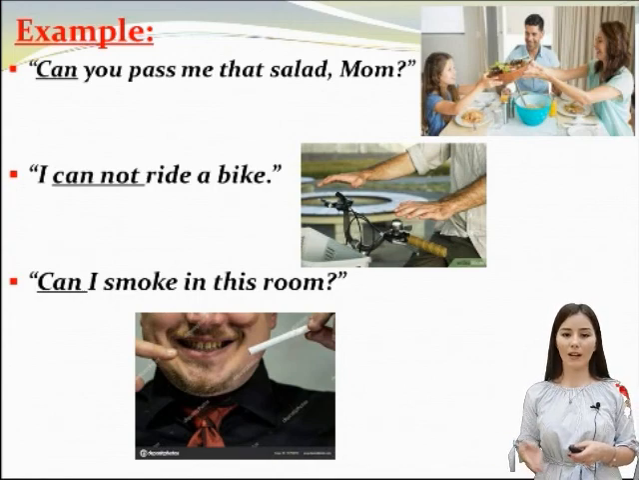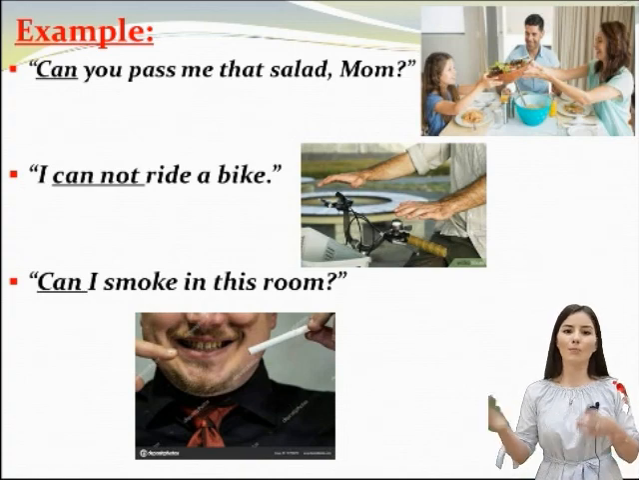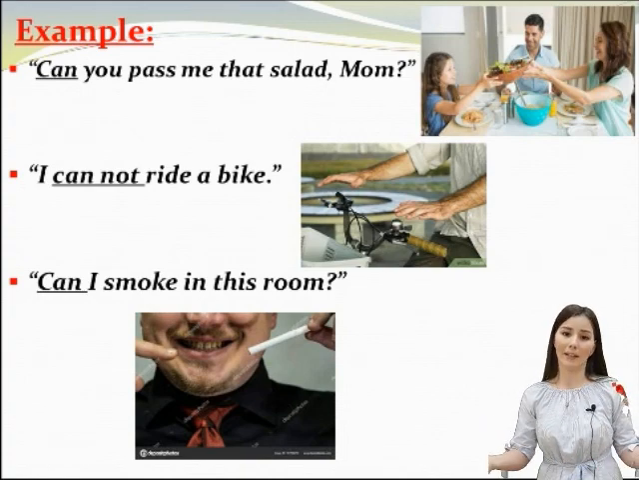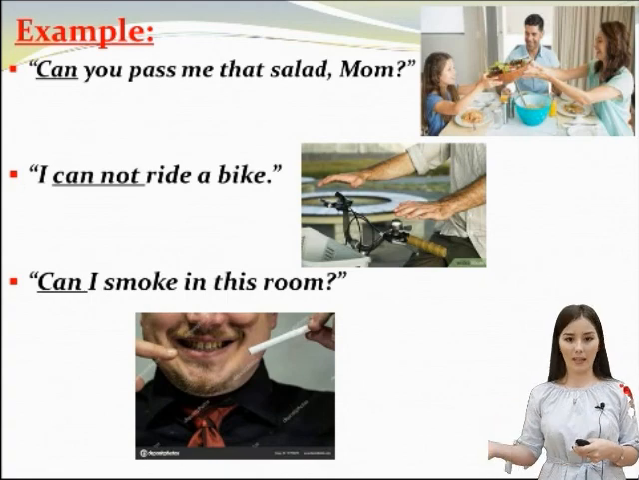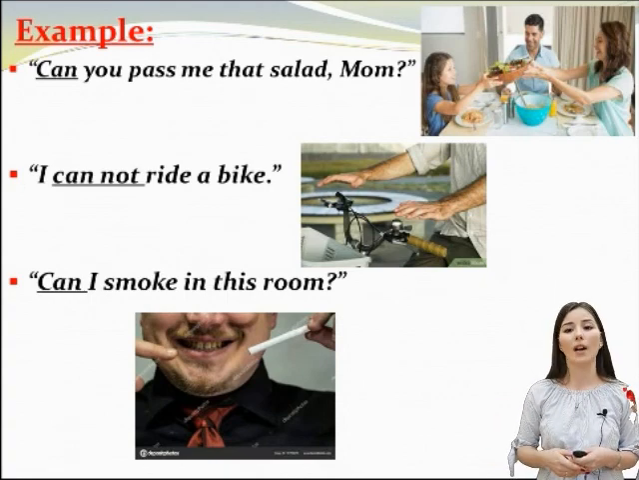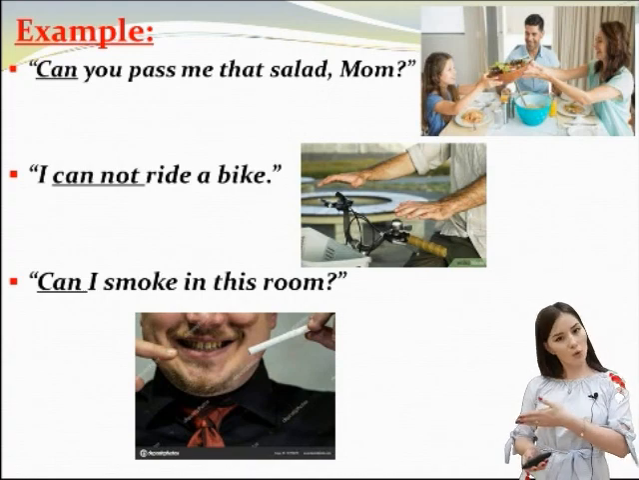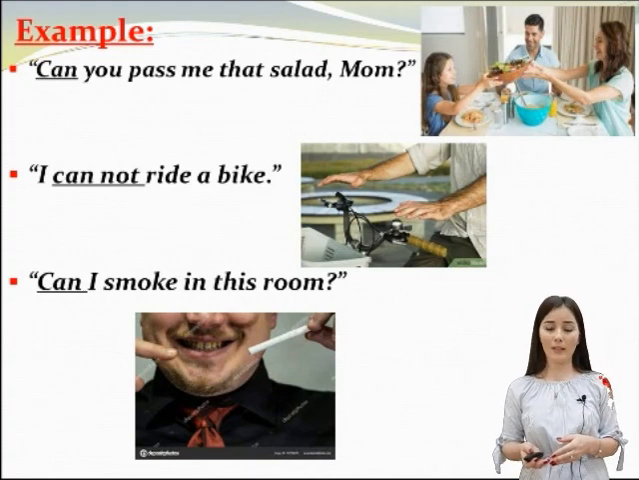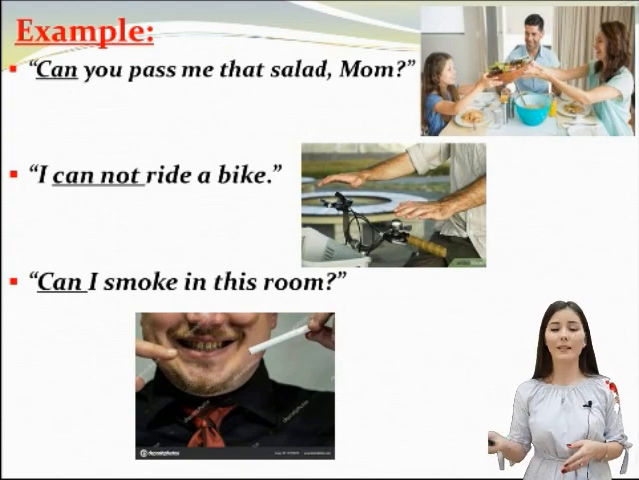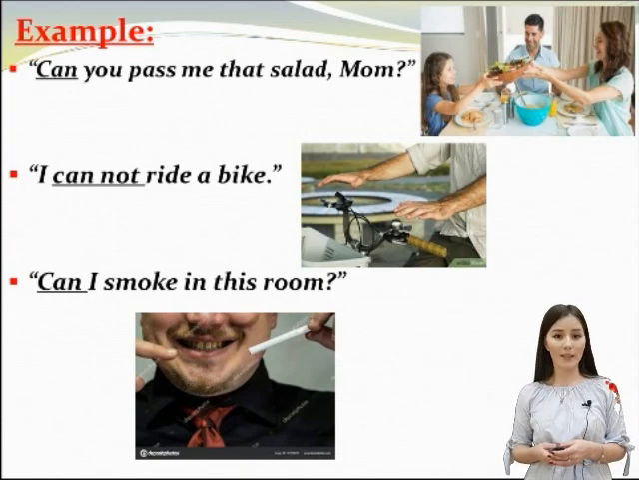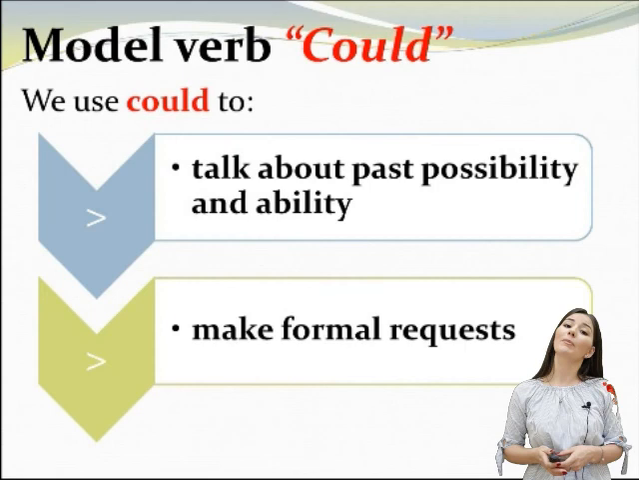Next, in the second picture, we can see the ability. This person cannot ride a bike, so he says, "I cannot ride a bike." In this case, we have the ability. And in the third case, this person is asking about permission, and he says, "Can I smoke in this room?"